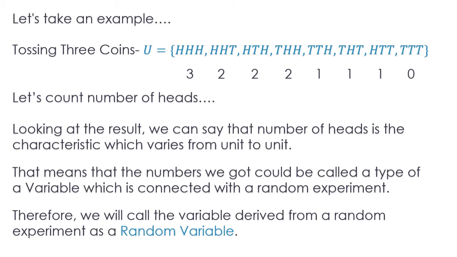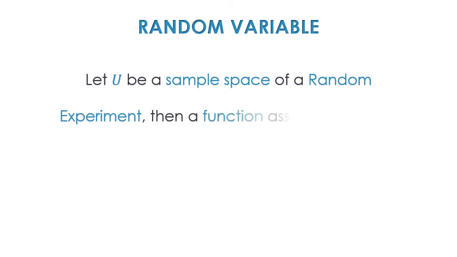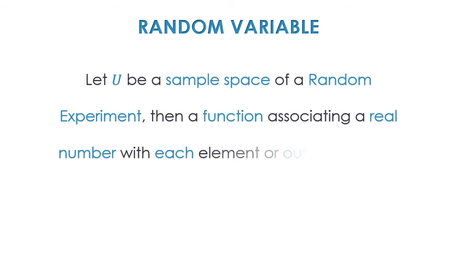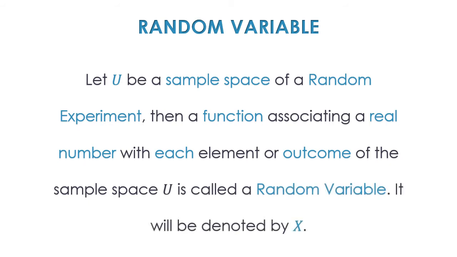Let's see what is the definition of a random variable. Let U be a sample space of a random experiment. Then a function associating a real number with each element or outcome of the sample space U is called a random variable, and it will be denoted by capital X. Small x is usually used as a normal variable, so I am denoting it by capital X to call it a random variable.